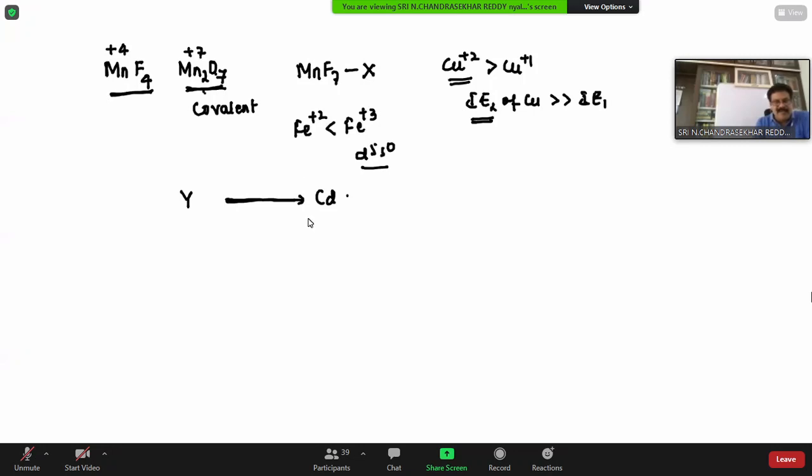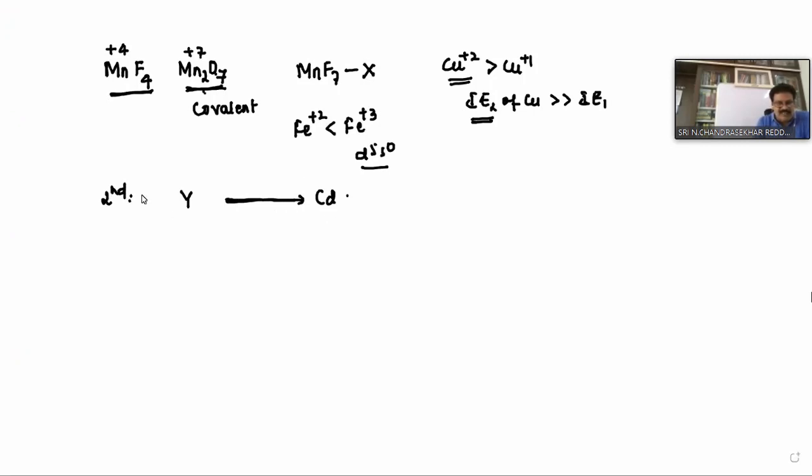Now tell me, in this second transition series, also known as the 4d series, which element exhibits the highest oxidation state?